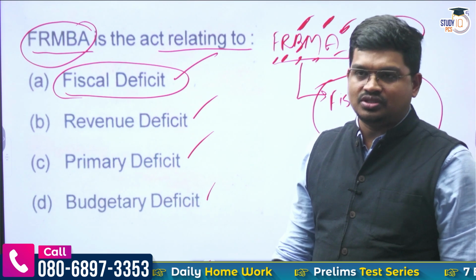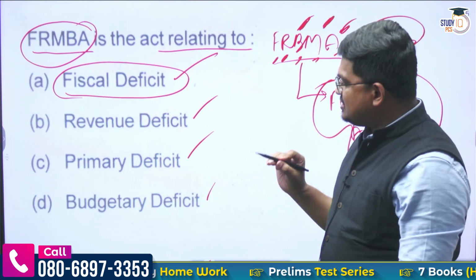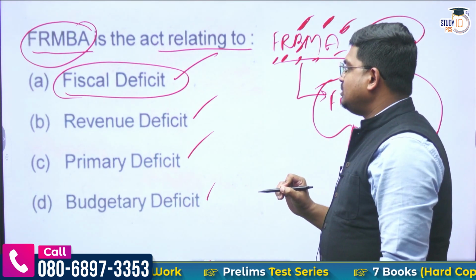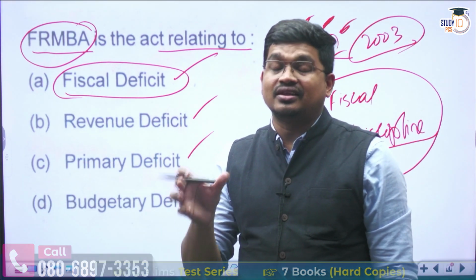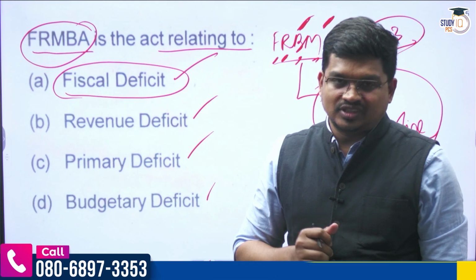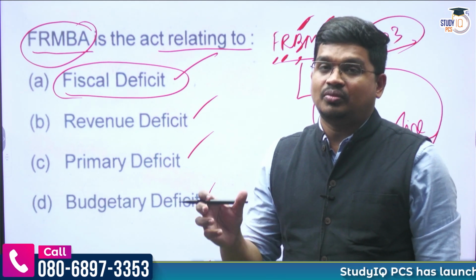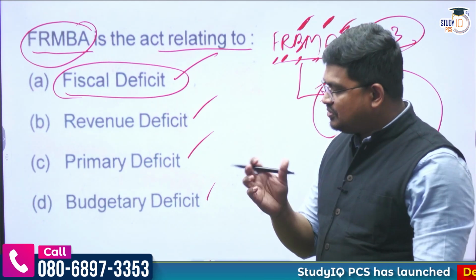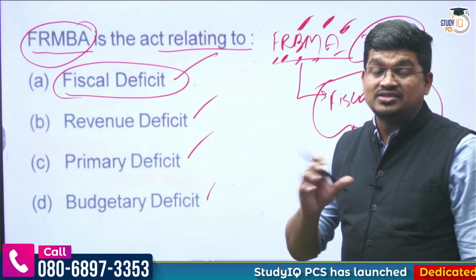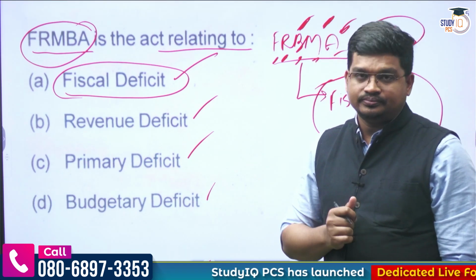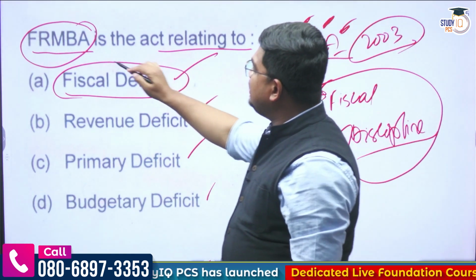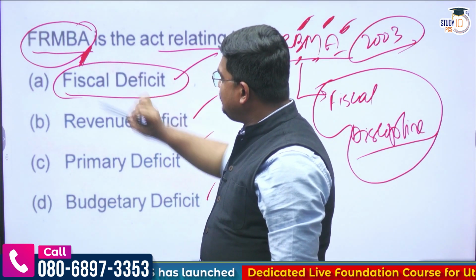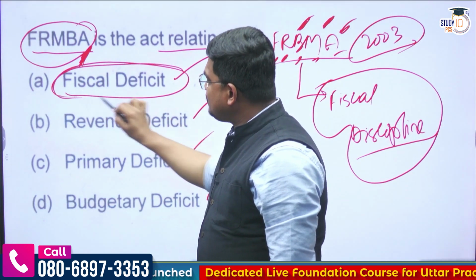Simply, you can say that the expenditure and the revenue amount of the government should have no mismatch or imbalance between them, okay. That is the fiscal deficit, and specifically this FRBM Act is targeting this fiscal deficit.